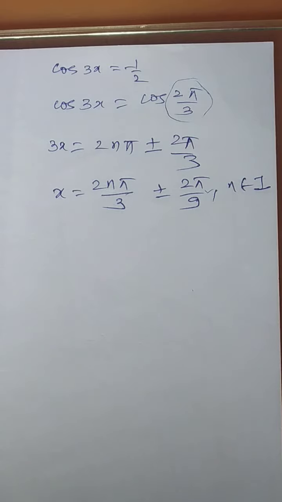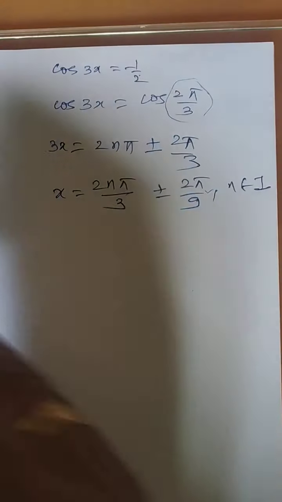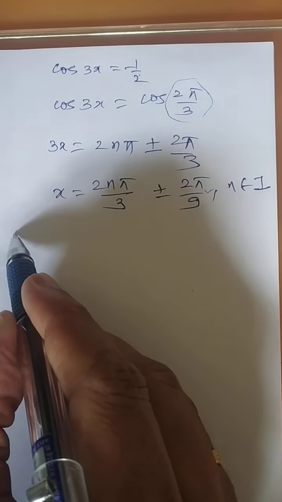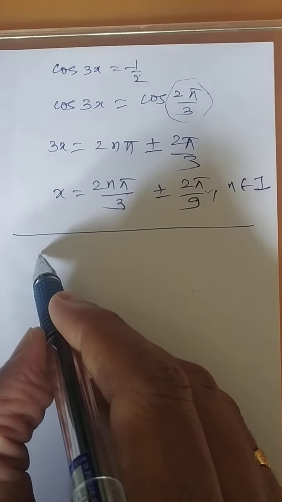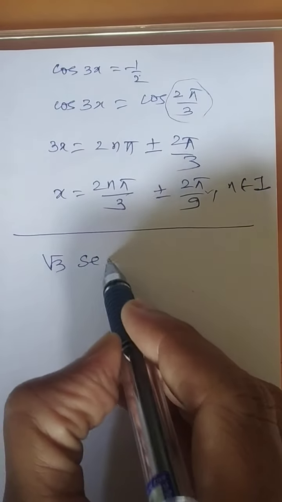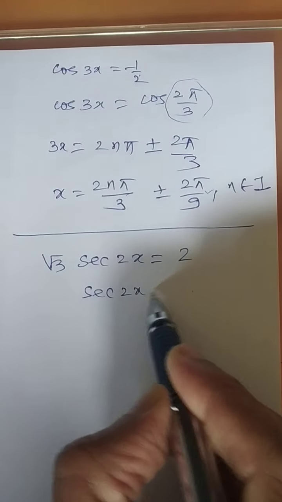So I think you are almost comfortable with how to handle the sums whenever a number is there and whenever 0 is there. Going ahead, the questions will not always be of this form. Sometimes you will get a question in sec and all like that. Otherwise this question can be asked like this also.